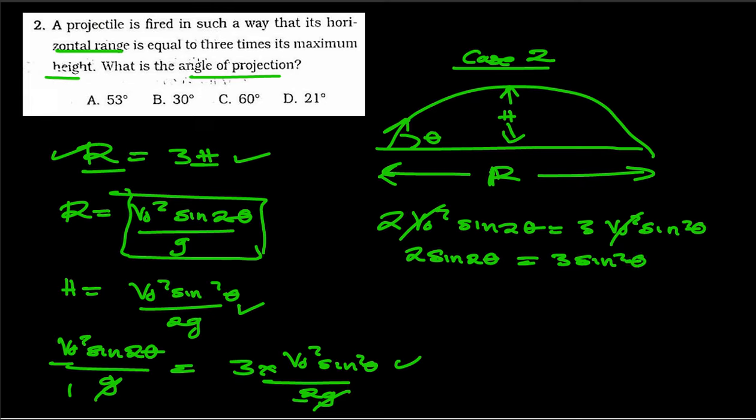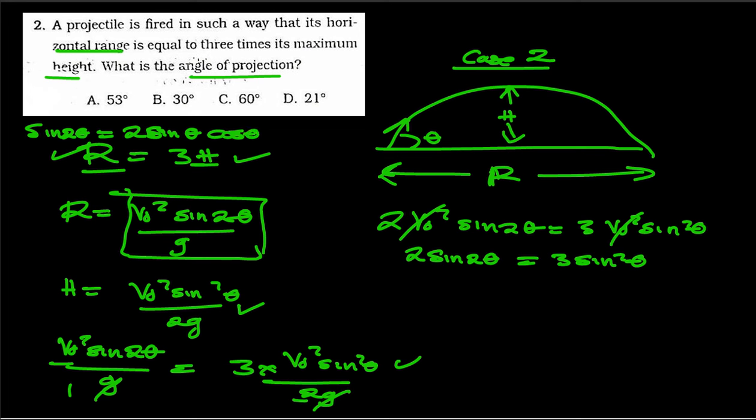Now, from trigonometry, you are going to understand that sine 2 theta is equal to 2 sine theta cosine theta.